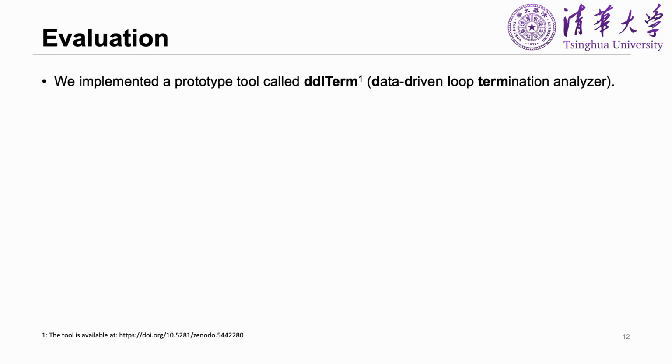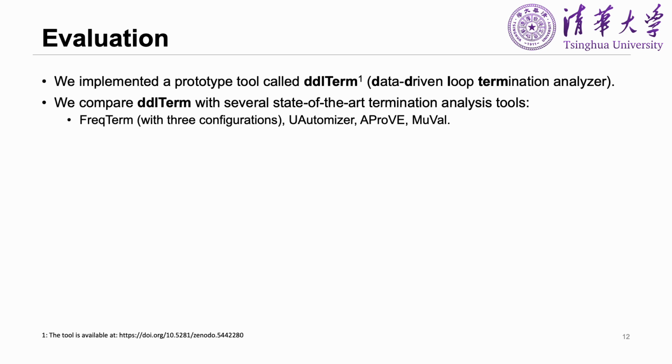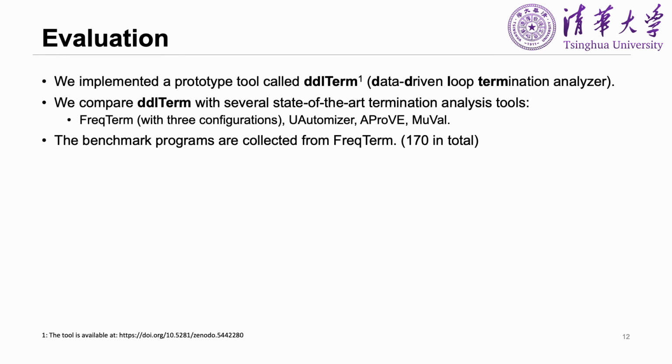We use them as a seed for mutation tests, which can speed up the generation of bound candidates. According to our technologies, we implemented a prototype tool called ddlTerm, which is shortened for a data-driven loop termination analyzer. We compare our ddlTerm with 4 state-of-the-art termination analysis tools. They are FrequenTerm, Ultimate Optimizer, AProVE, and MoVER. Note that there are 3 different backend constraint solvers for FrequenTerm, so it has 3 configurations. Our benchmark contains 170 terminating programs. The timeout setting is 120 seconds.